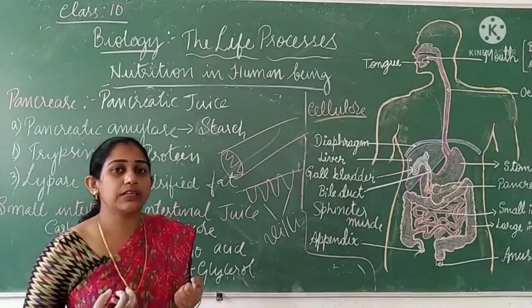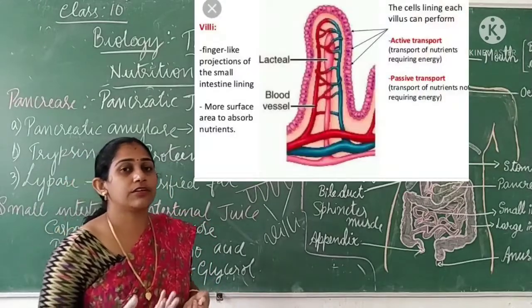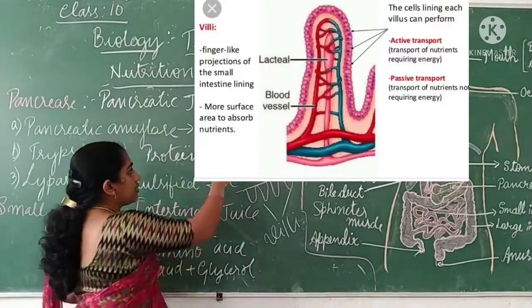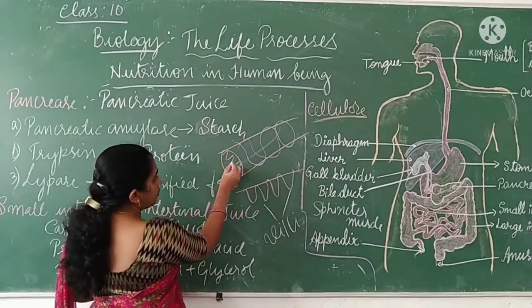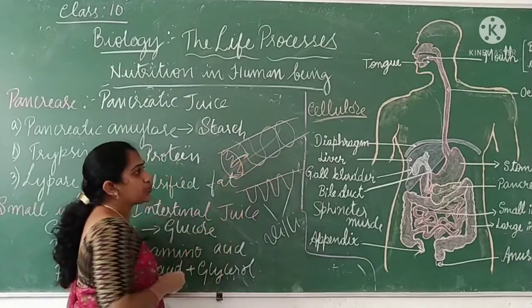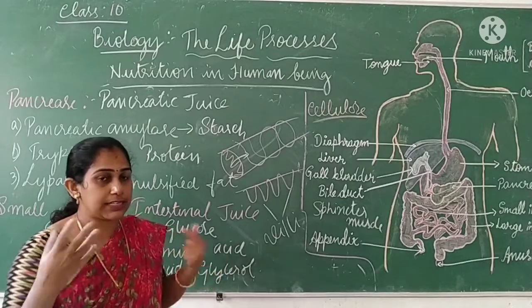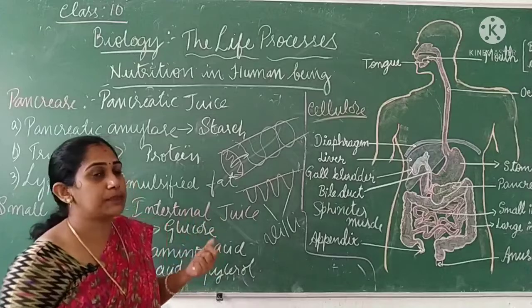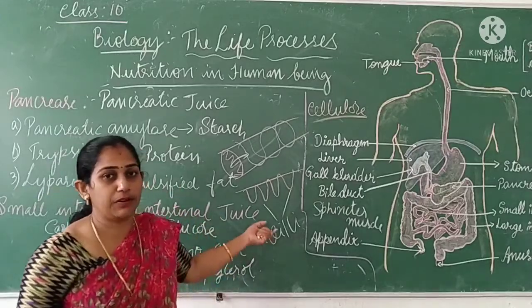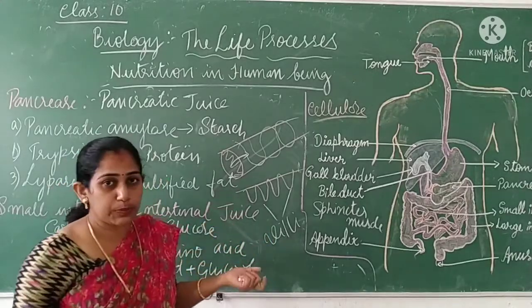After absorbing the food from the small intestine, where does it go? It enters into the blood. It will enter into the blood capillaries. The small intestine is completely surrounded by blood capillaries. So from the small intestine villi, the food will be absorbed directly into the blood present in the blood capillaries, and it will be circulated throughout the body. So after digestion, what is the next process? Digestion is completed in the small intestine, then absorption happens. That absorption happens in the small intestine itself with the help of a structure called villi present in the inner wall of the small intestine. So that is how the absorption process happens.